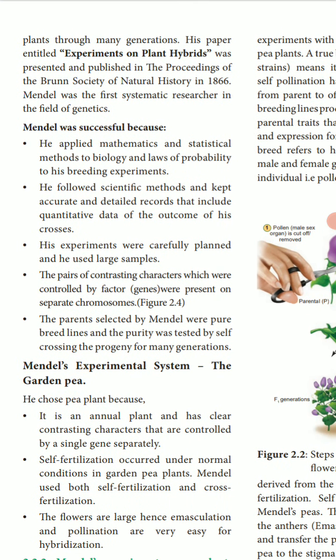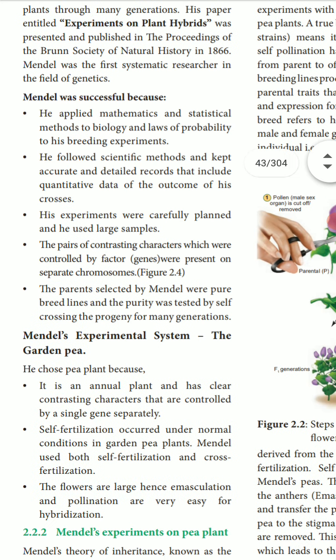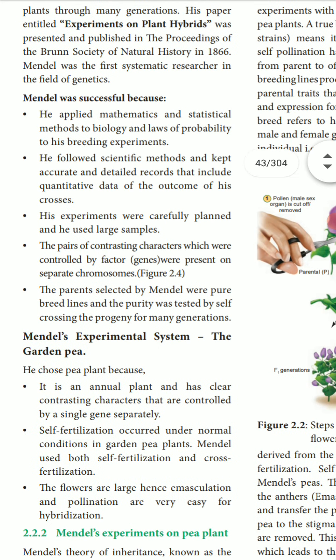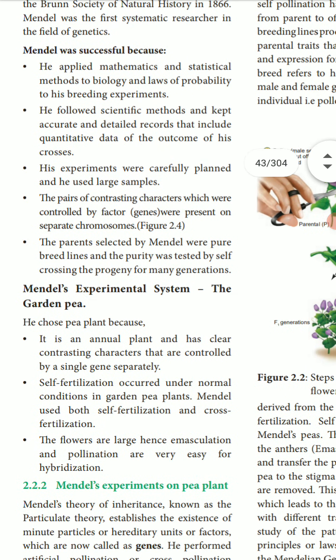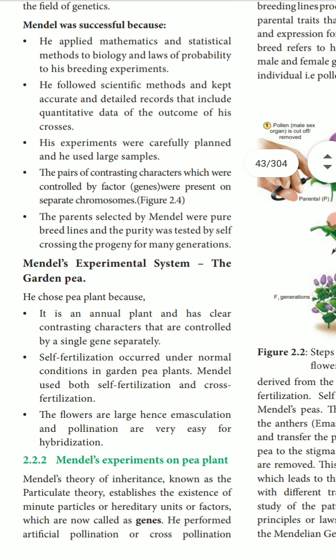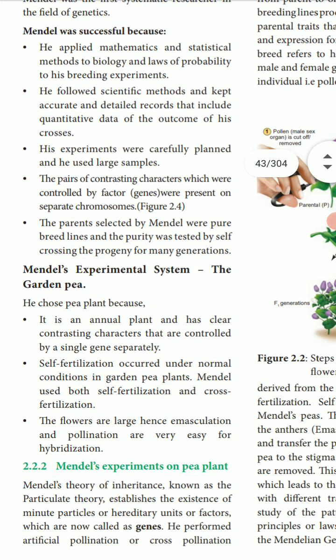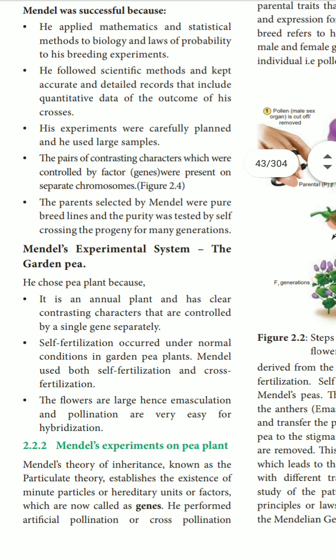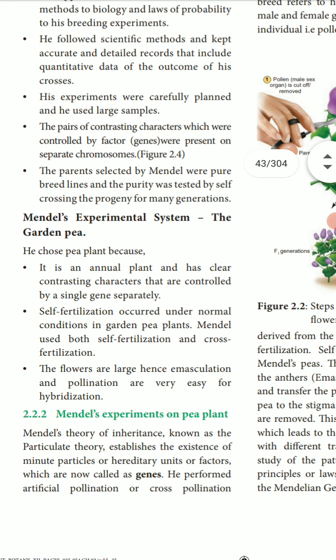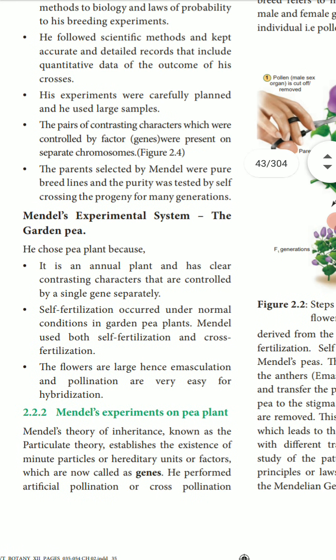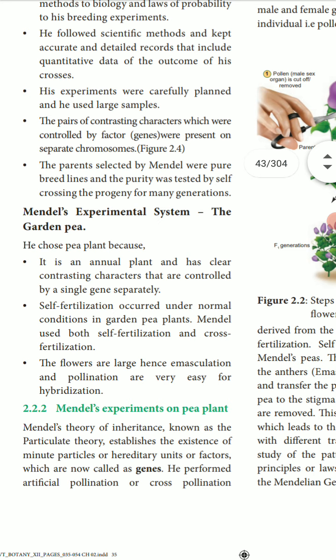Why was Mendel successful? I will tell you one by one. First, he applied mathematics and statistical methods, the biological laws of probability, to breeding experiments, calculating mathematically and statistically. The second one, he followed the scientific method and kept accurate, please note, accurate, detailed records, and included quantitative data from the outcomes of his crosses.